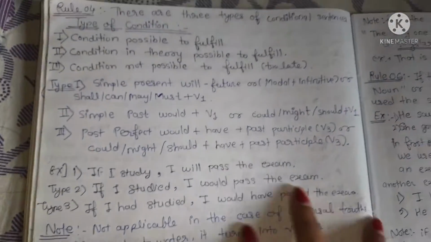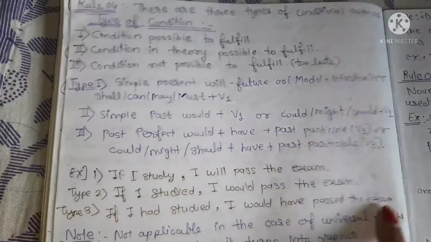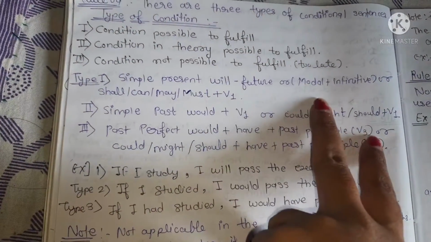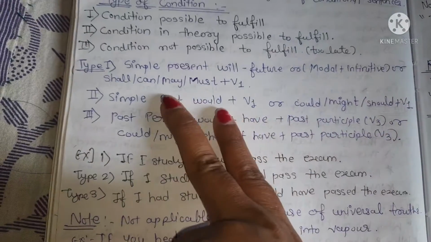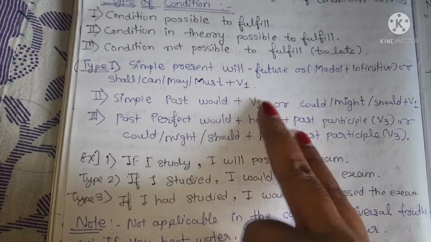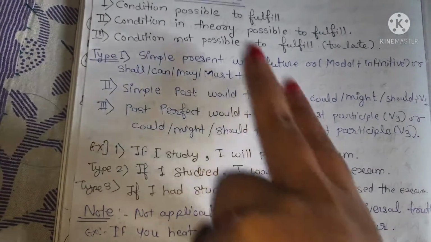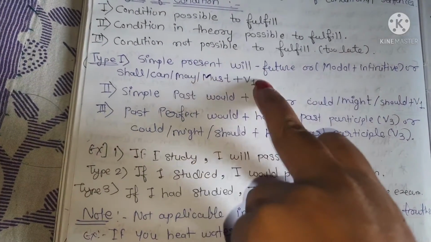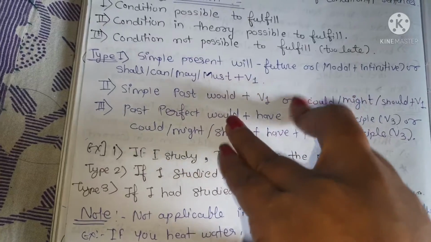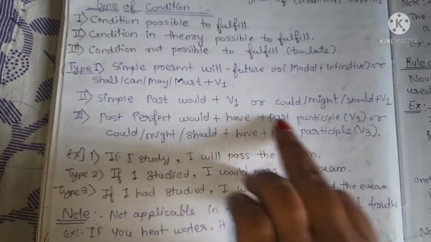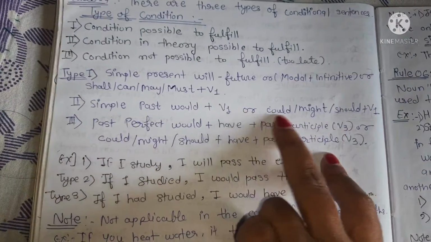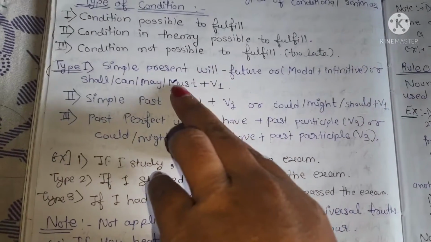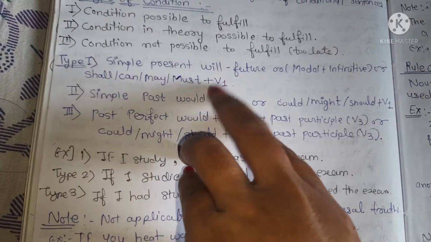Let's start with the first condition. First type is simple present, and in the result clause we use will, future or a modal verb, like shall, can, will, must plus v1. Second is simple past, where we use would, could, might plus v1.